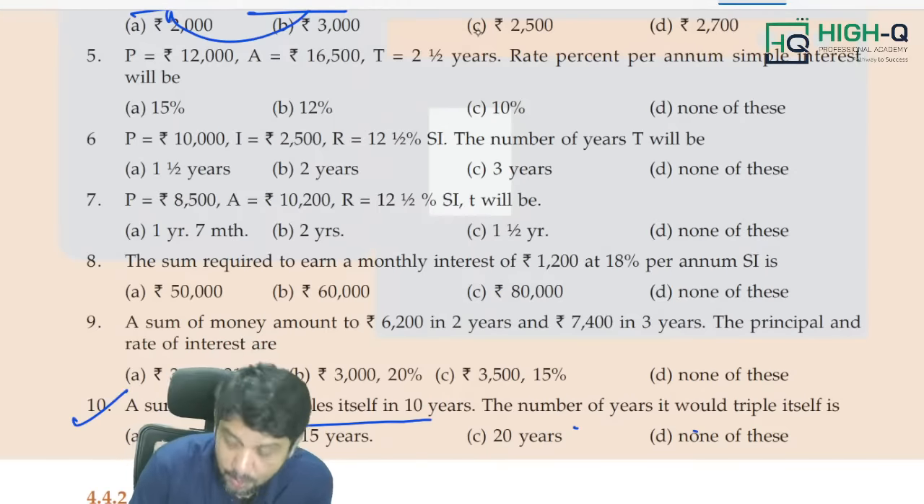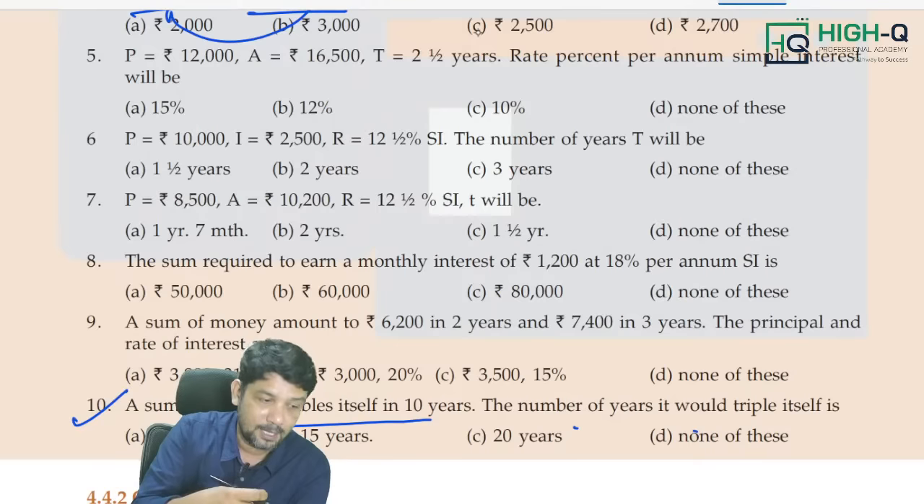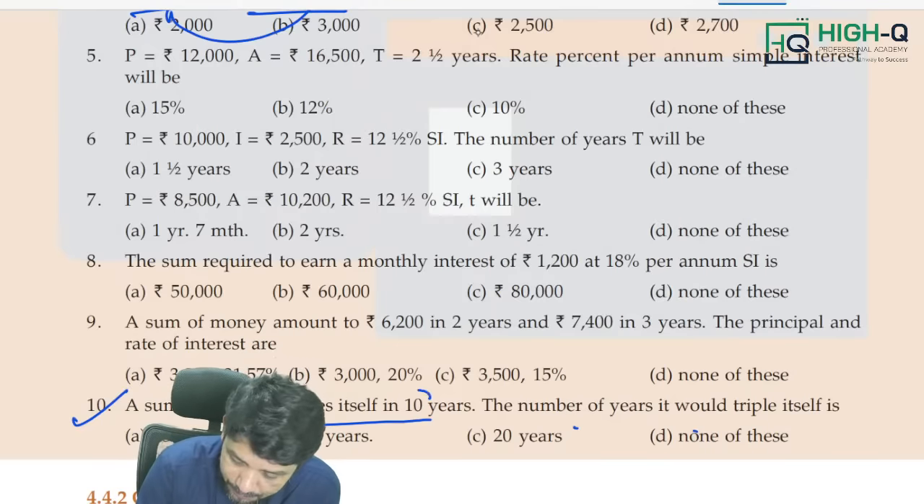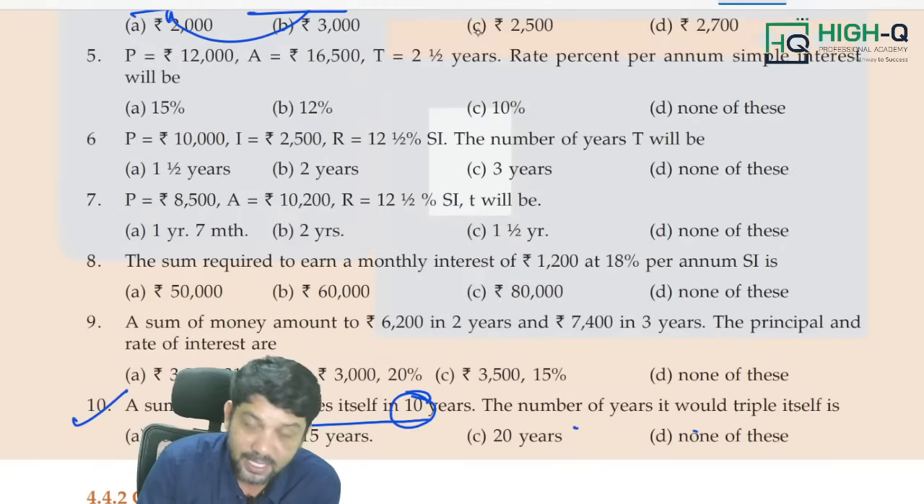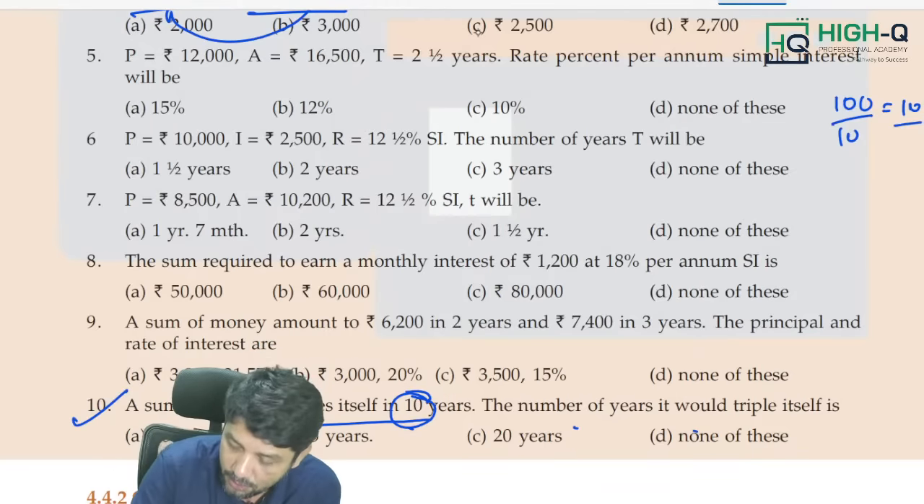Now look at this. When rate of interest is given, accordingly we need to divide it by rate of interest. When number of years is given, you need to divide it by number of years. Now look at this. A sum of money doubles itself in 10 years. That means double means 100 should come, divided by 10. Rate of interest is 10%. When rate of interest is given, divide by rate of interest. When number of years is given, divide by number of years to get rate of interest. So now we got 10.